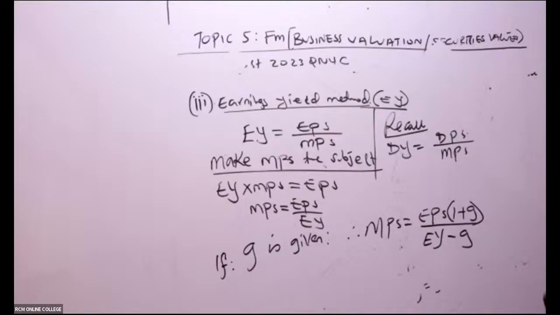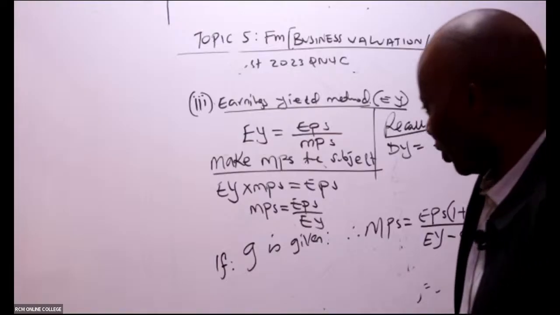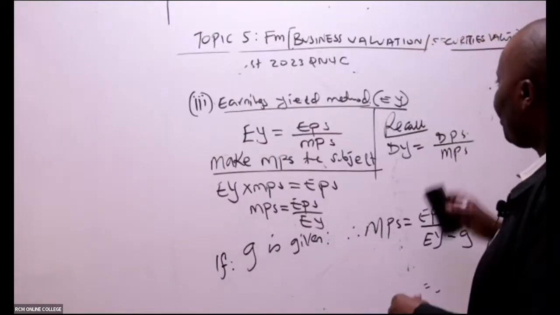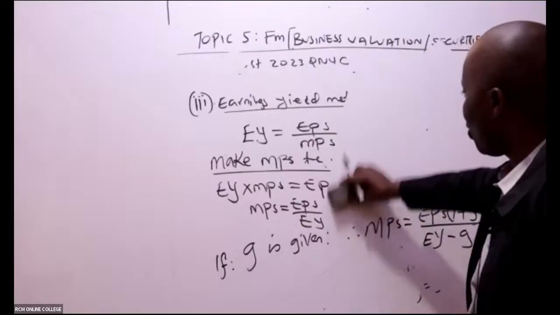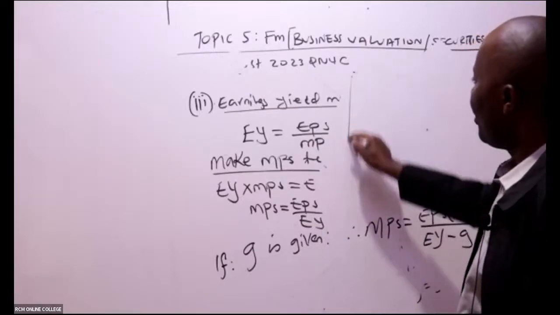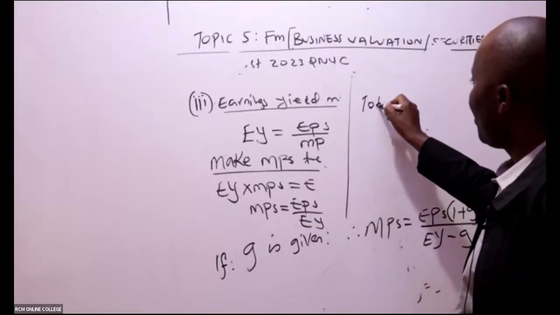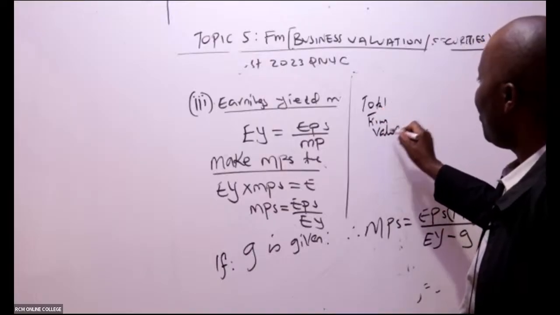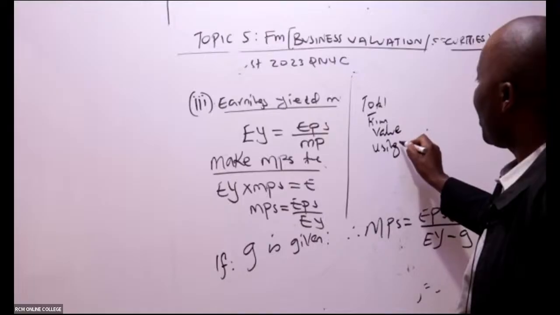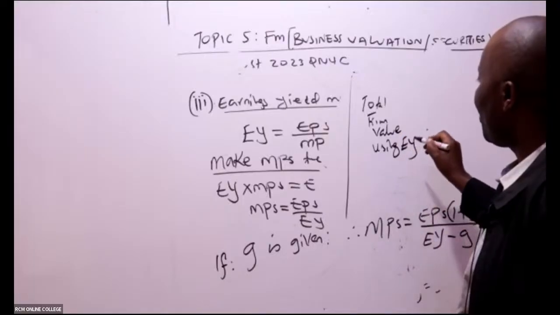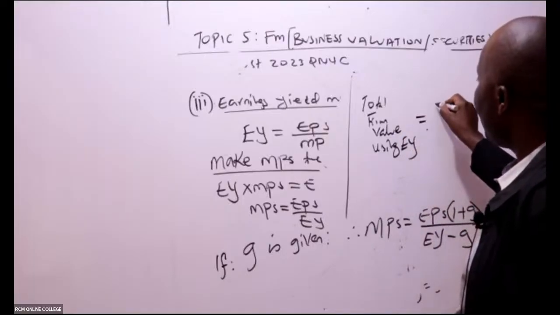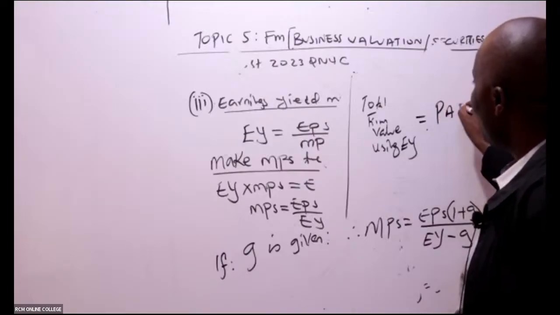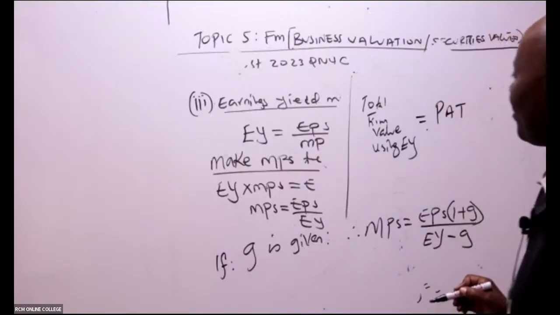So what if they want me to give them firm value? Total firm value. For me to be able to get the total firm value using earnings yield method, I will take total earnings, which are profits after tax.